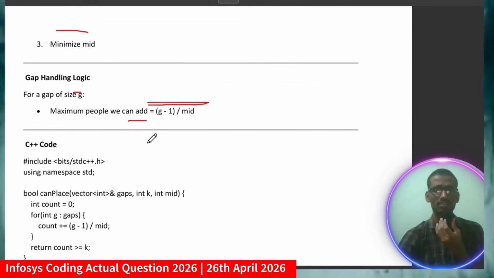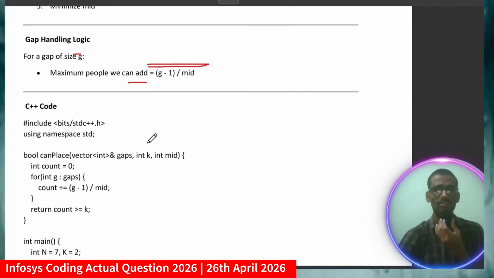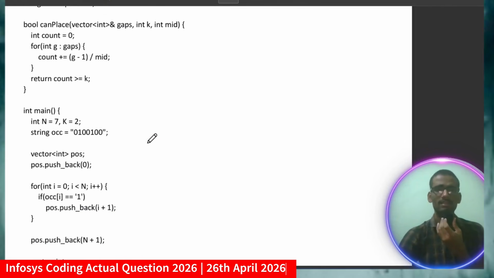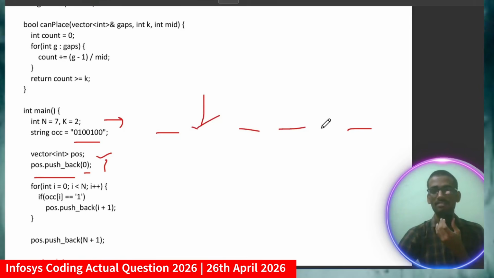Okay, because you need more understanding of the coding part. So what are the things I'm going to do here? Again, I'm taking hard coded input, occurrence, declaring the positions array, and positions.push_back(0). Why am I pushing 0? Because you have to take 2 extra places, 2 dummy places. So that's why I'm pushing the 0 here.